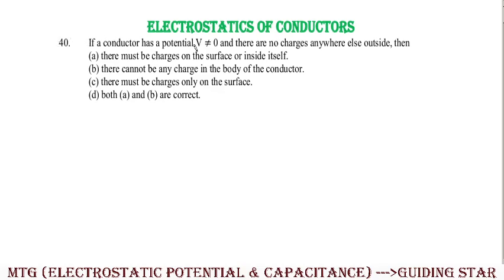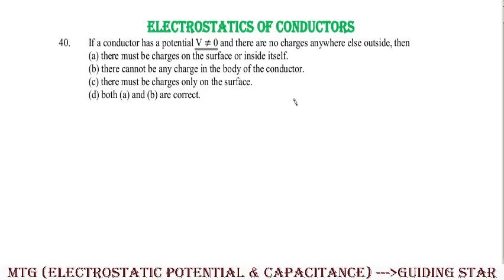If a conductor has a potential that is not equal to 0, and there are no charges anywhere else outside, then which of the following options are correct? There must be charge on the surface or inside itself. There cannot be any charge in the body of the conductor. There must be charges only on the surface. Both A and B.